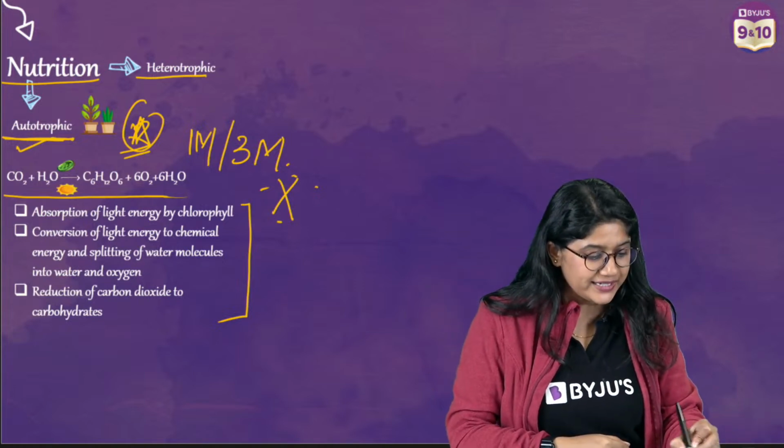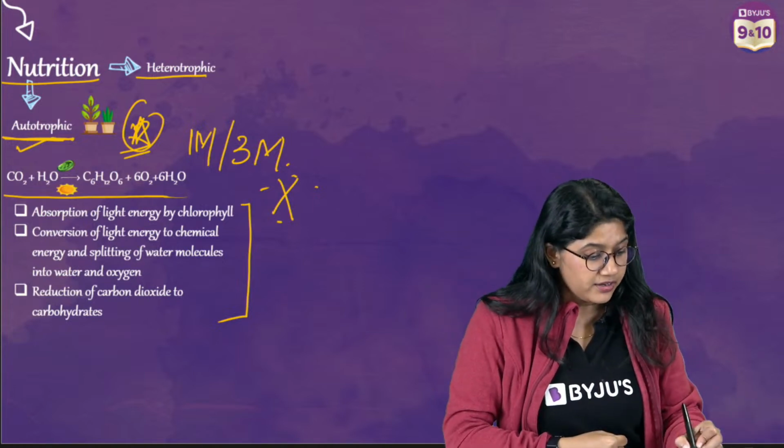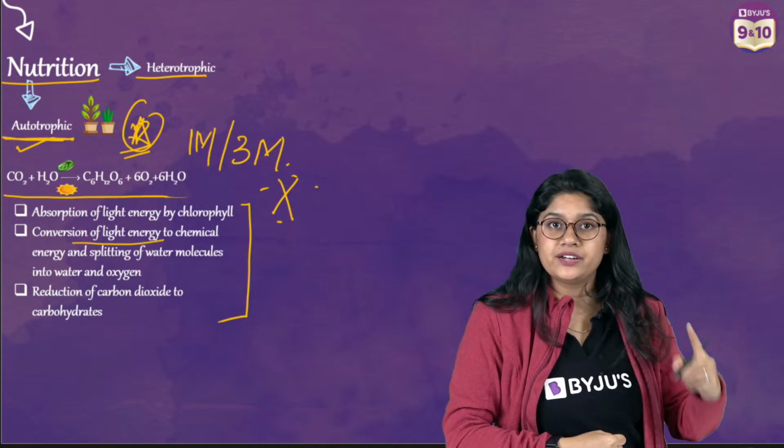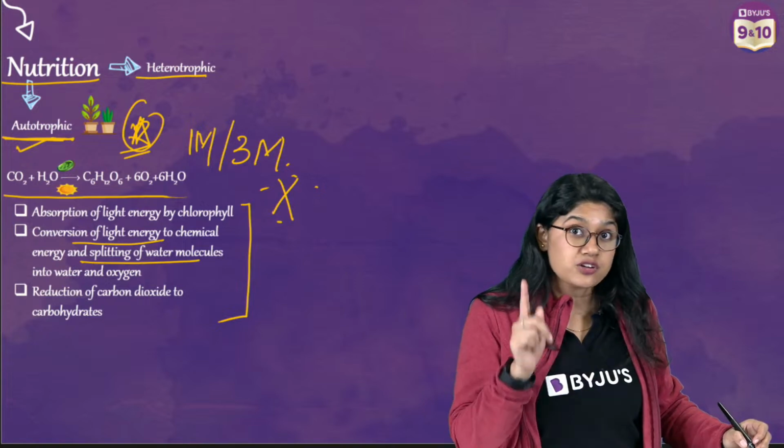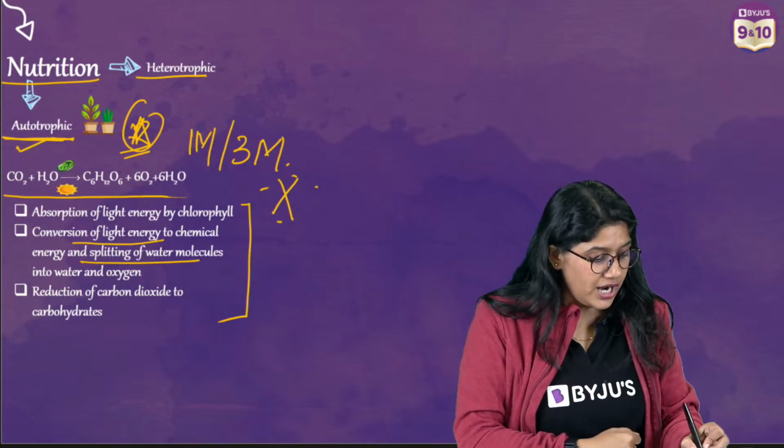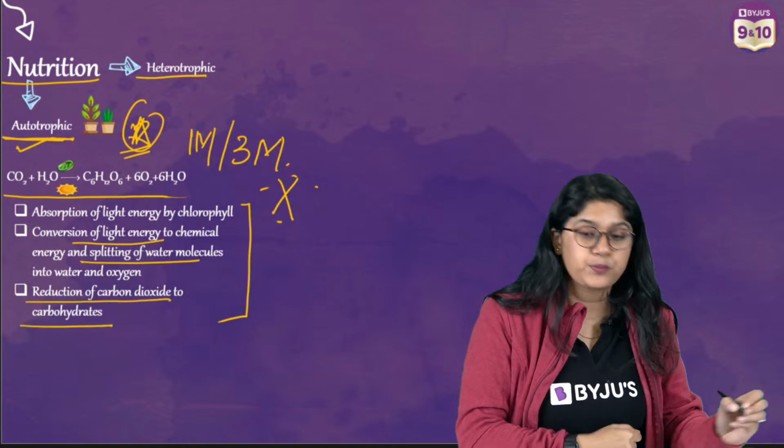So absorption of light energy by chlorophyll, conversion of light energy to chemical energy, splitting of the water molecule into hydrogen and oxygen, and reduction of carbon dioxide to carbohydrates. Clear?